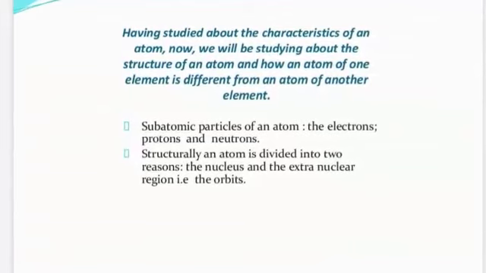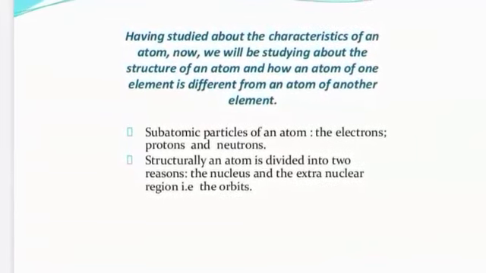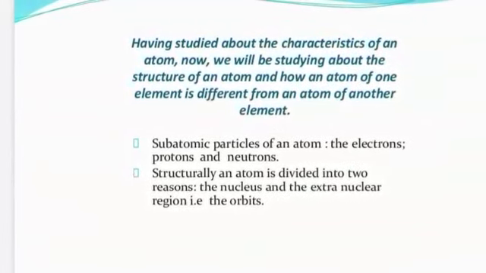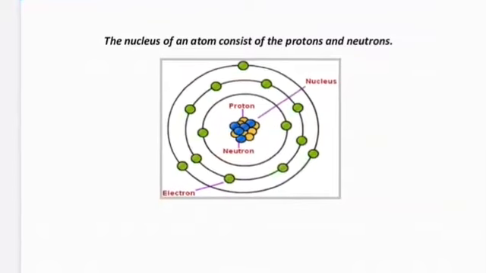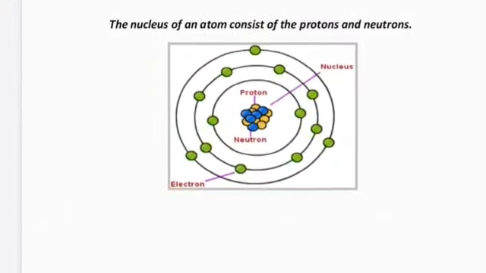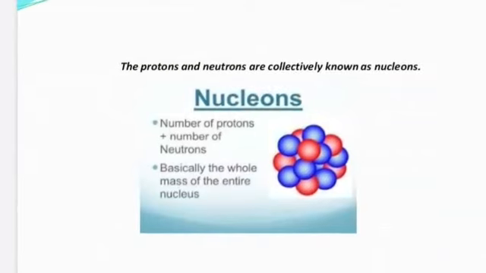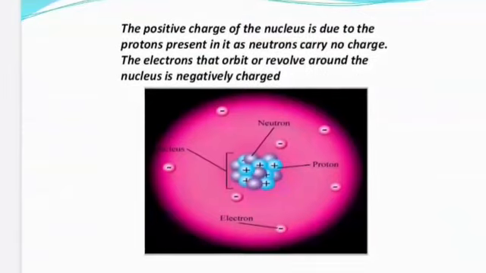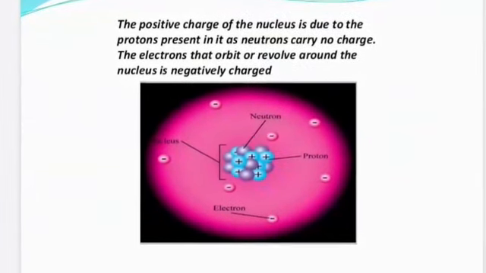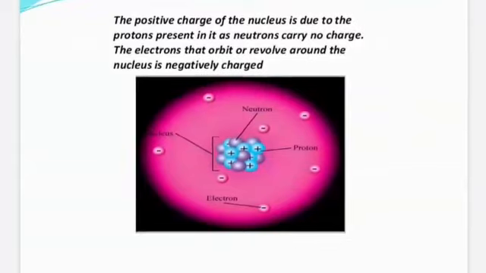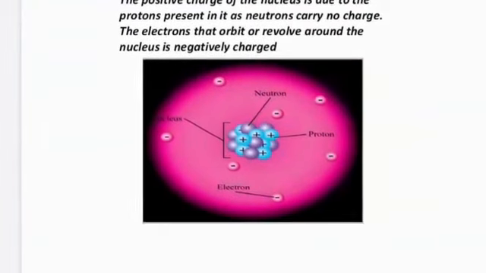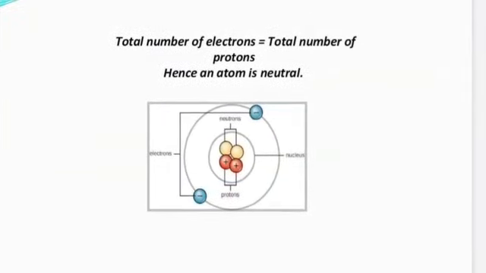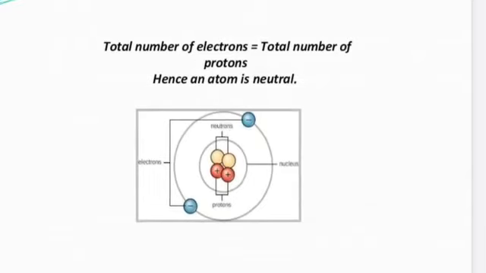Having studied the characteristics of an atom, now we study the structure of an atom and how an atom of one element is different from another. The protons and the neutrons are the subatomic particles that are in the nucleus. Protons and neutrons are collectively called nucleons. The positive charge of the nucleus is due to the protons present in it, as neutrons carry no charge. The electrons that revolve around the nucleus are negatively charged. The total number of electrons is equal to the total number of protons, hence an atom is neutral.